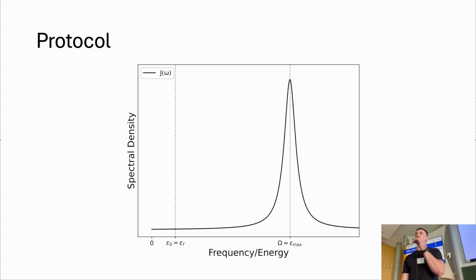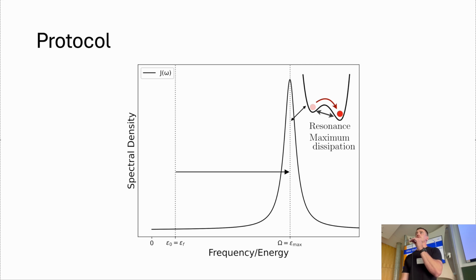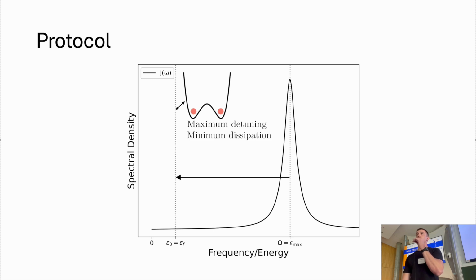Right, so the specific protocol looks like this. We've got some sharply peaked spectral density. We start off with our 2-level system very far detuned from this peak, so it doesn't want to interact with the bath here. There should be minimum dissipation. And then we move it into resonance. So we change the splitting of the 2-level system so that it now wants to interact with the bath. There should be maximum dissipation here. This is where we should erase our information. And then we just make the process cyclic by changing that detuning back to its original value.